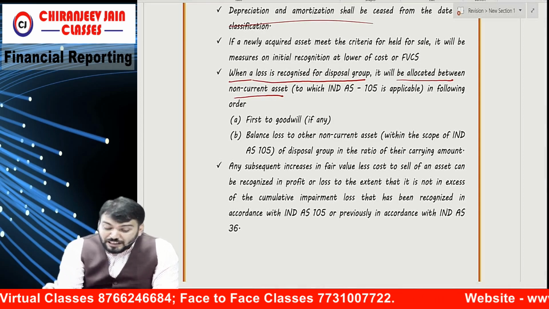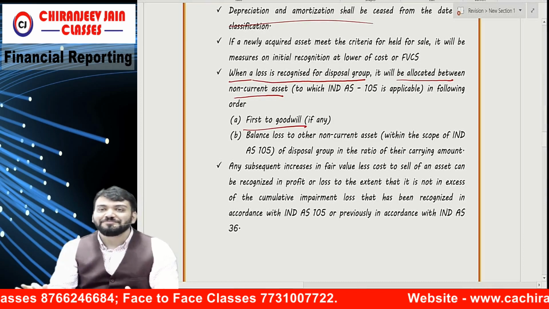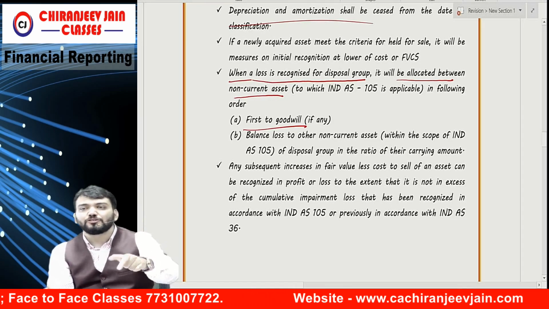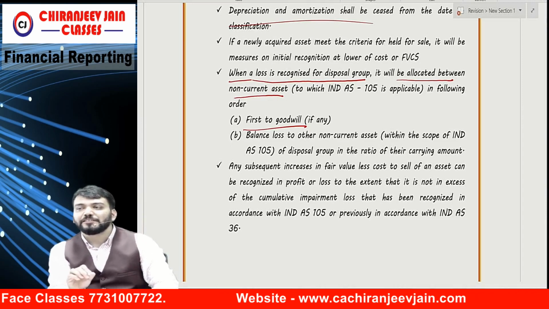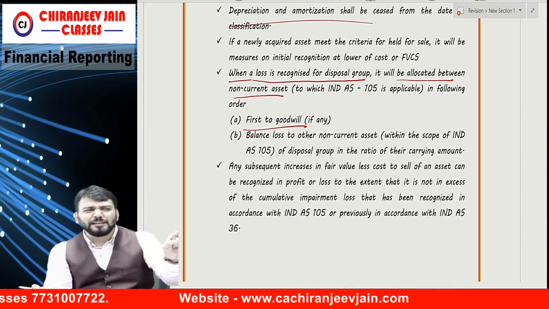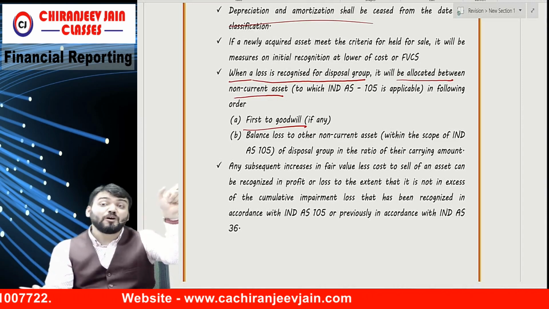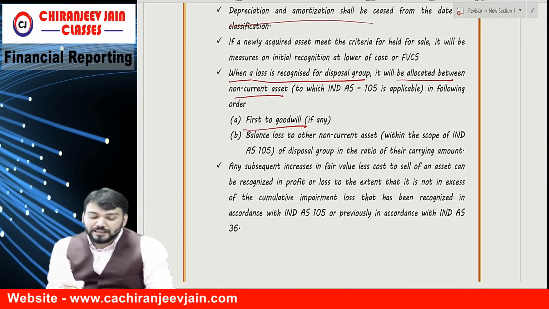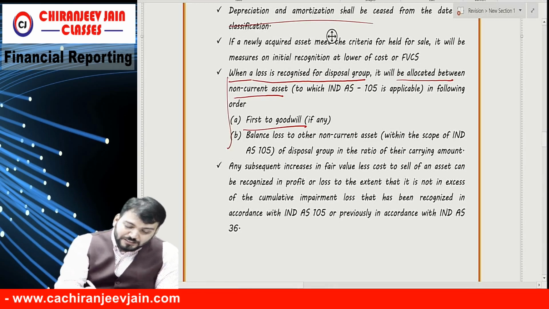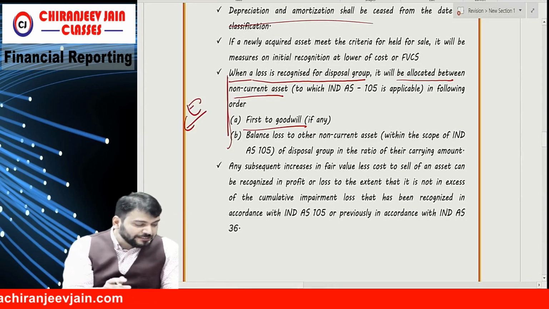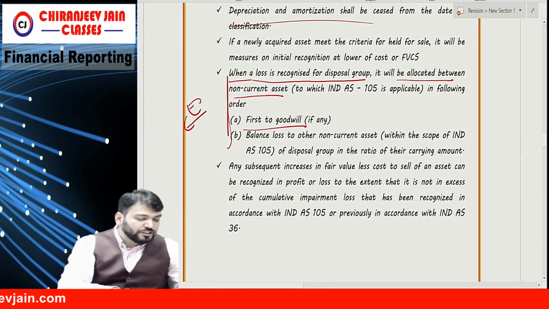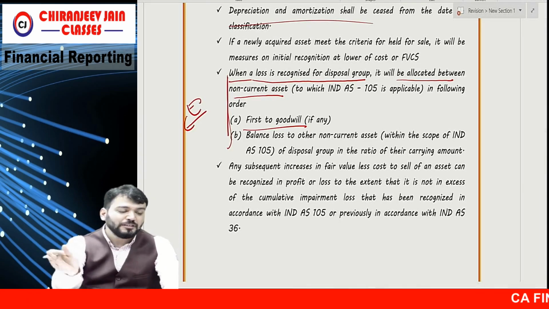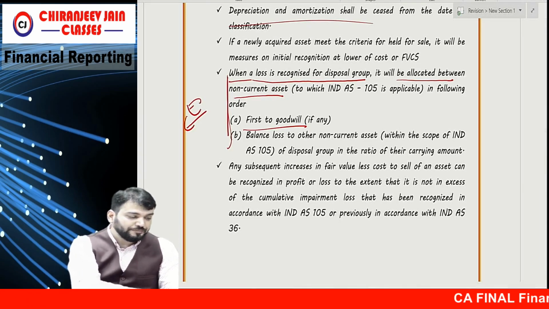Correct? In the following order, first to goodwill if any. Balance loss will be allocated to other non-current assets to which Ind AS 105 is applicable in the ratio of their carrying amount. Same thing we have done under Ind AS 36, but there it was all assets. Here it is only those non-current assets to which Ind AS 105 is applicable. This is the only question I'm expecting in exam. Let us do one question of this nature. So more or less this chapter will be covered from examination point of view. Then I will go to discontinued operation.